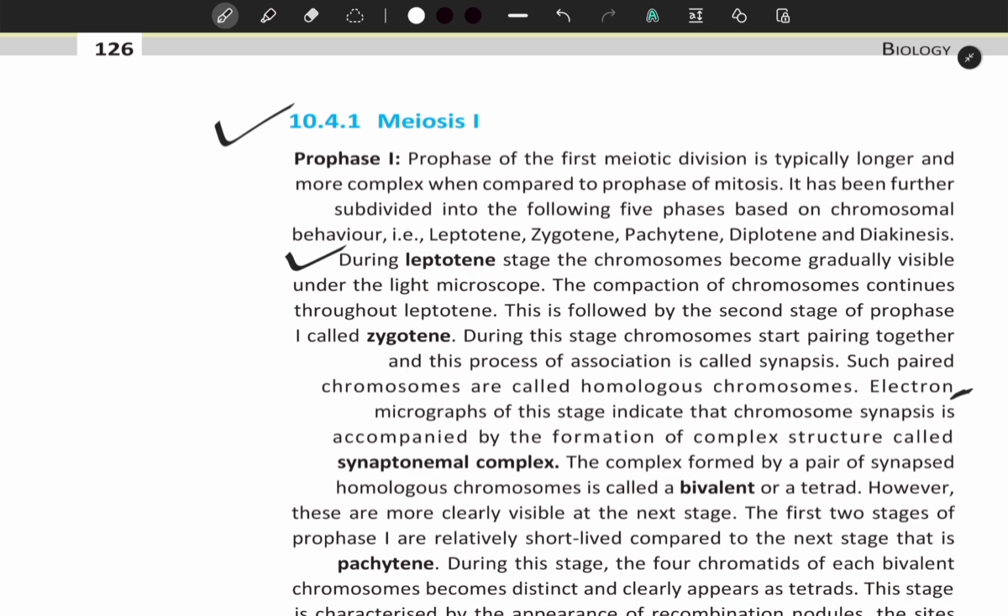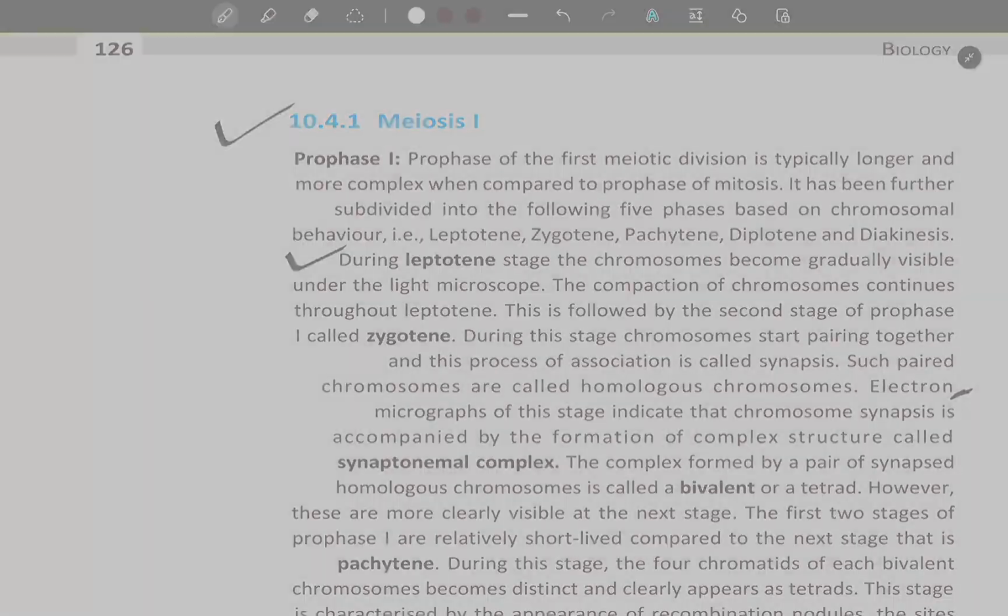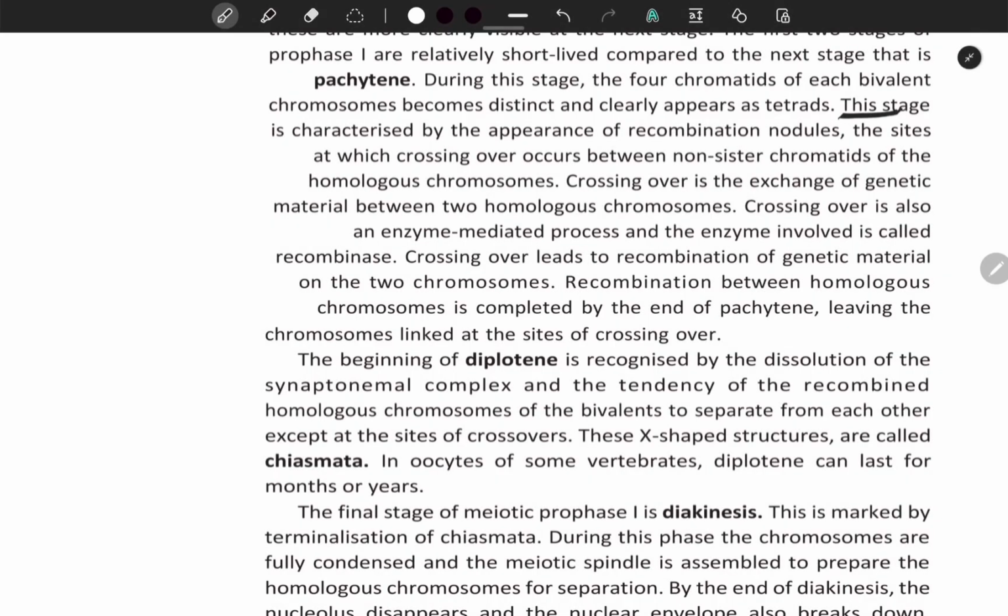The first two stages of prophase 1 are relatively short-lived compared to the next stage, that is pachytene. During this stage, the four chromatids of each bivalent chromosome become distinct and clearly appear as tetrads. This stage is characterized by the appearance of recombination nodules, the sites at which crossing over occurs between non-sister chromatids of the homologous chromosomes.